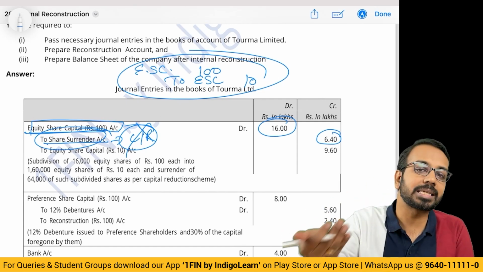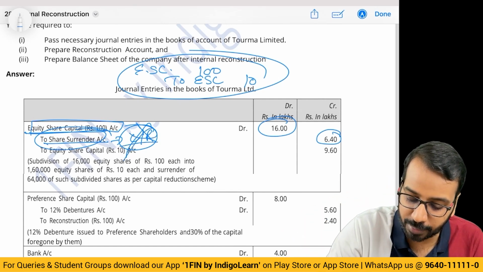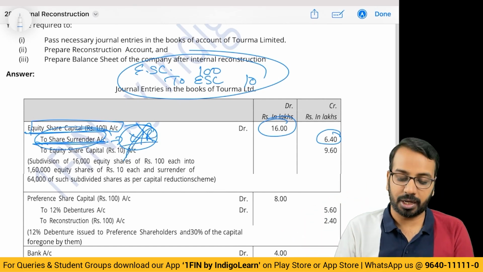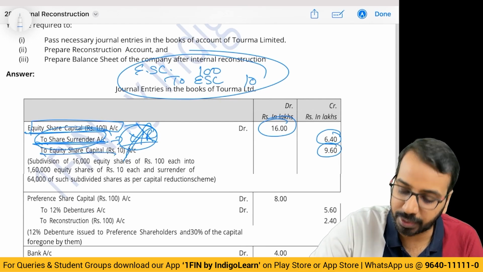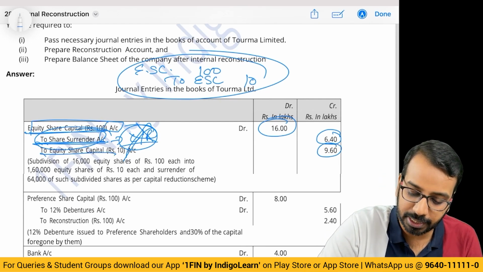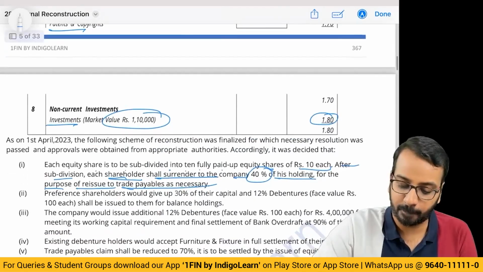So we are not cancelling out the shares. So you will not use capital reduction. You will use share surrender, to equity share capital 9.6. Okay, so this is the reduction entry or surrender entry.